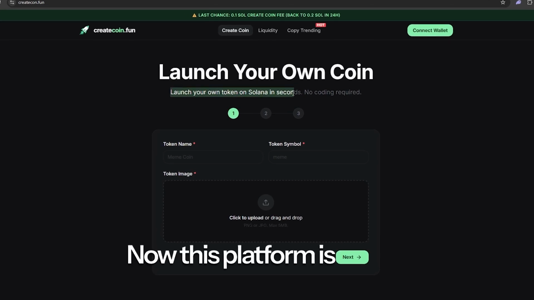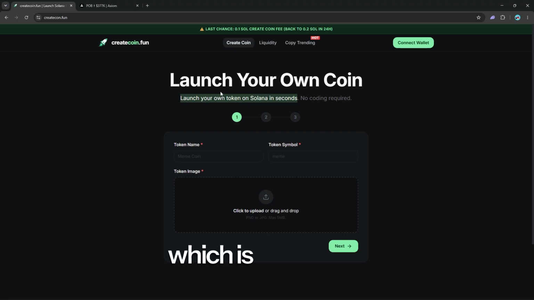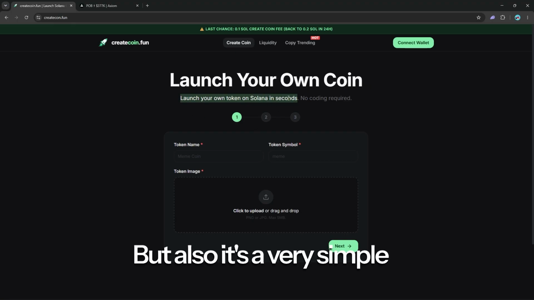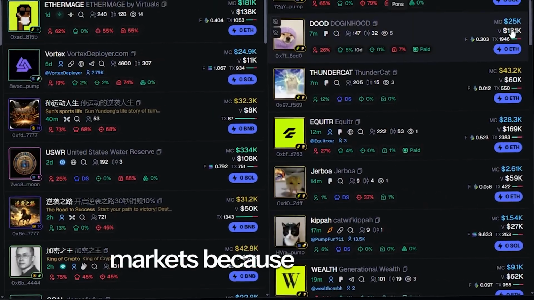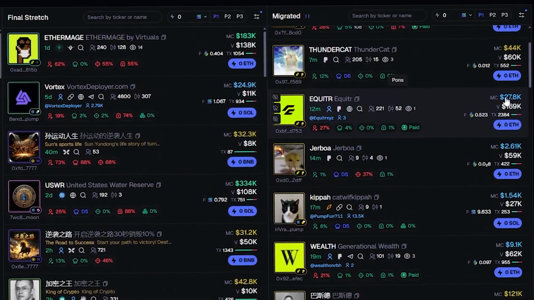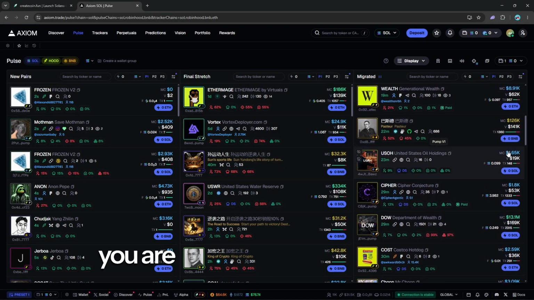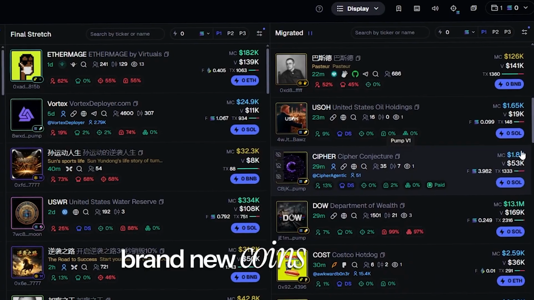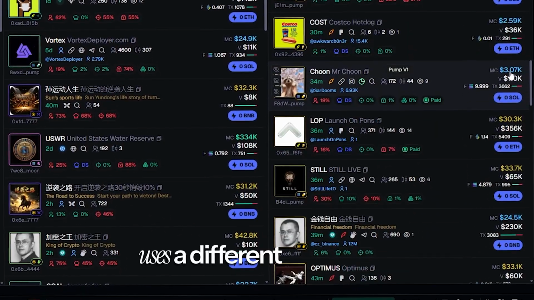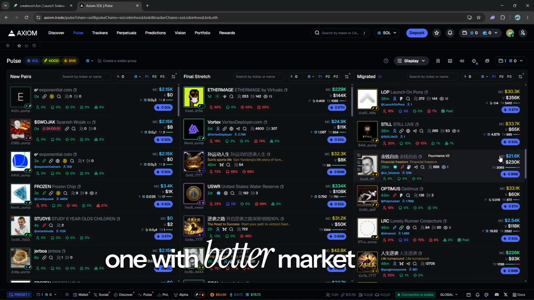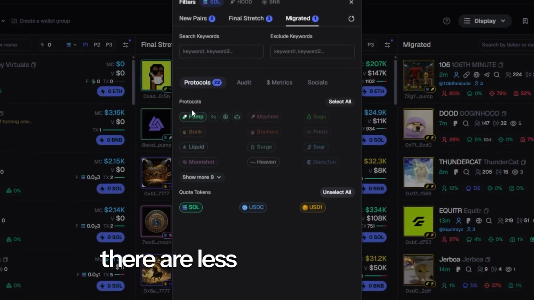Now, this platform is really simple and it's very accessible, and that's mainly because you don't have to code, which is fantastic, but also it's a very simple process, which we're going to get into in a bit. But first, we need to talk about markets, because the pump market is something that has, over recent years, become very bloated, and every time you launch a coin on pump, you are competing with 10,000 brand new coins as well as the ones that are already uploaded. Whereas createcoin.fun uses a different platform, one with better market caps, one with less fees, and one with more room to grow because there are less people uploading.